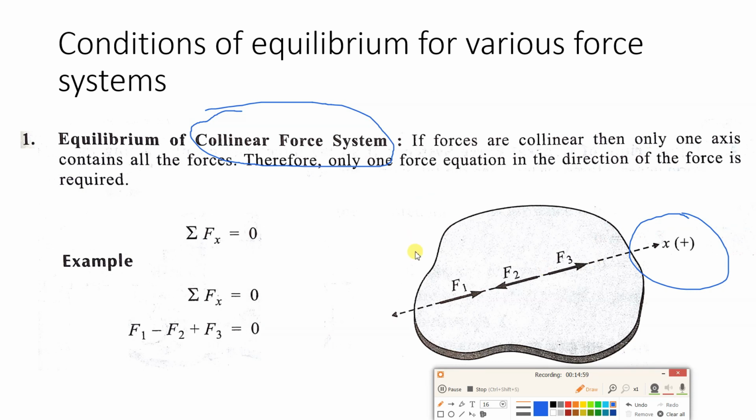So what will be the condition of equilibrium here? Summation of Fx is equal to 0. We are taking right side as positive and left side as negative. So plus F1 minus F2 plus F3 is equal to 0. This is the condition of equilibrium of the collinear force system.